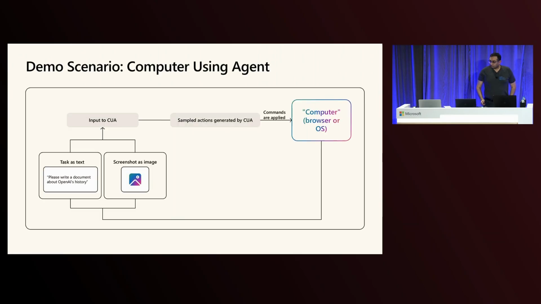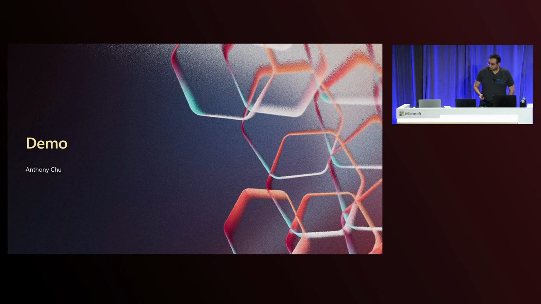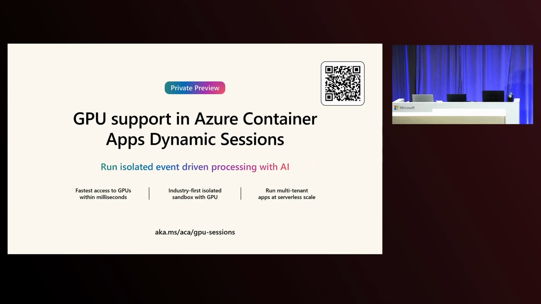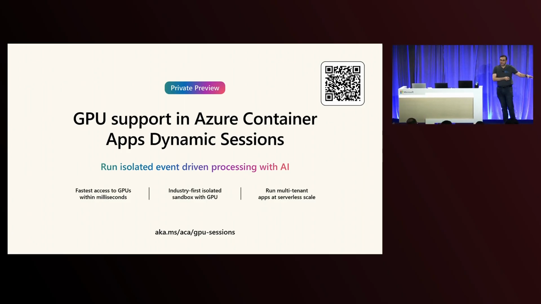Okay, so you already went through some of this. So let's just quickly wrap up. We heard quite a lot today about serverless GPUs, of how you can use serverless GPUs in apps and in jobs. And then Anthony also walked through a lot of the things you can do in dynamic sessions. Now, all of these were the serverless computing options. As Carrie called out, we also have dedicated GPUs available. So these are for things you want to do more in production.